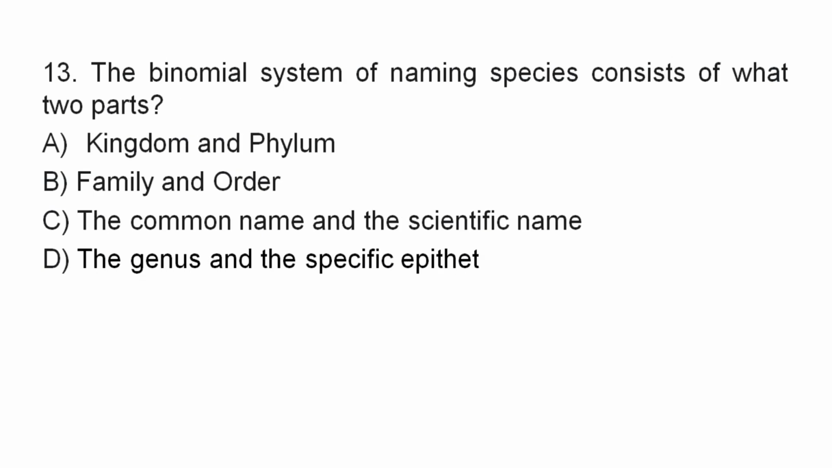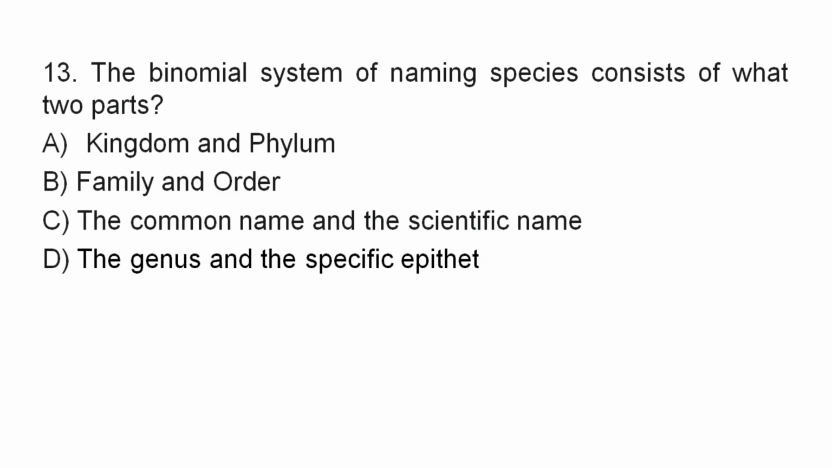Good. Question number 13. The binomial system of naming species consists of what 2 parts? A. Kingdom and phylum. B. Family and order. C. The common name and scientific name. D. The genus and the specific epithet. The binomial system of naming species consists of what 2 parts?